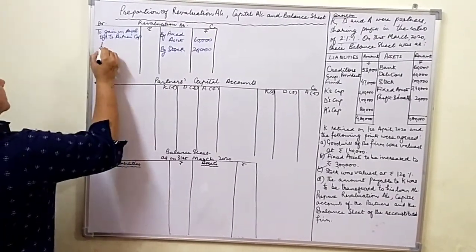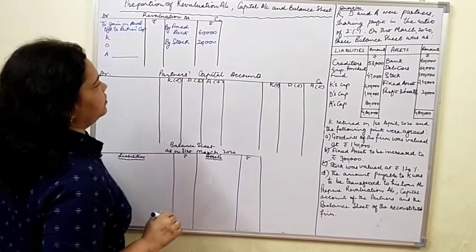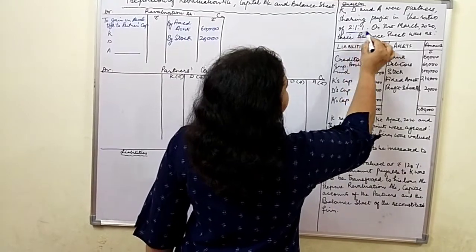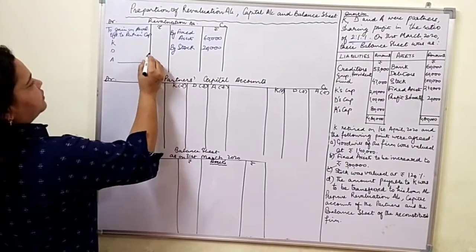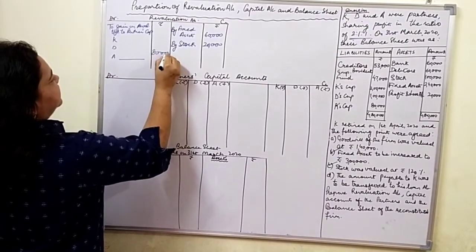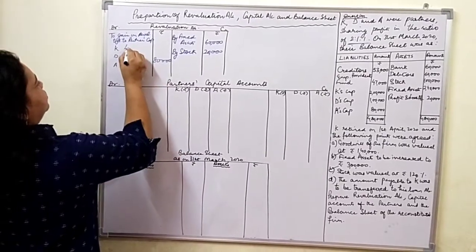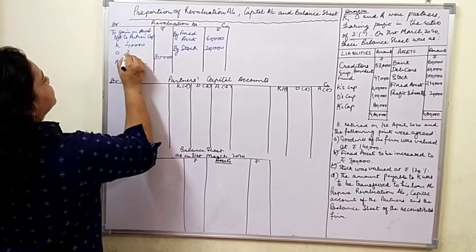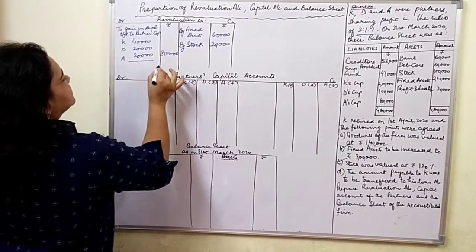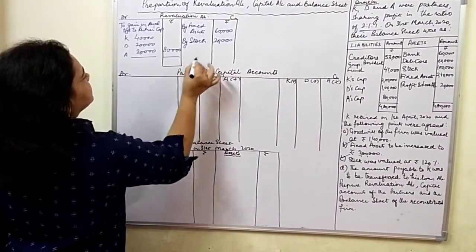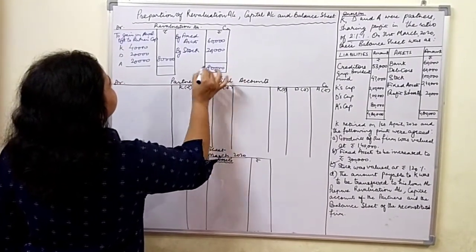There are 3 partners K, D, A and their old profit sharing ratio was, I already mentioned to you, 2:1:1. So the profit of 80,000 will be divided in 4 parts. 20,000 into 2, 20,000 into 1, 20,000 into 1. That's it. So the total is 80,000 on both sides.